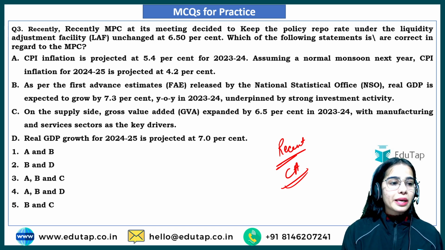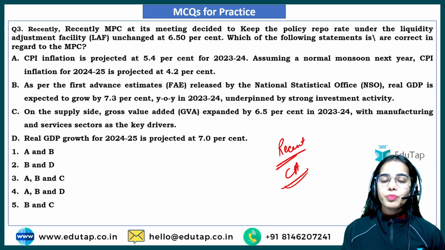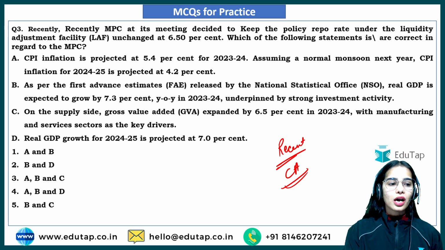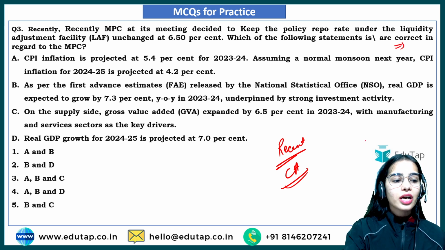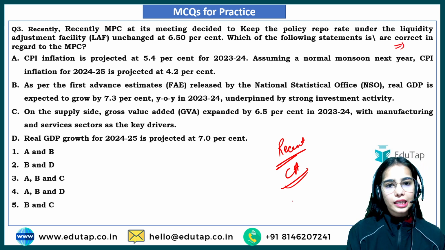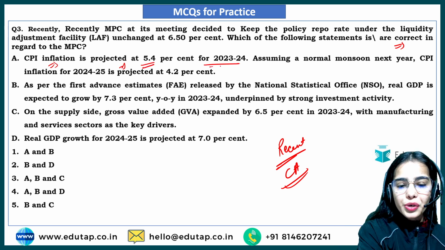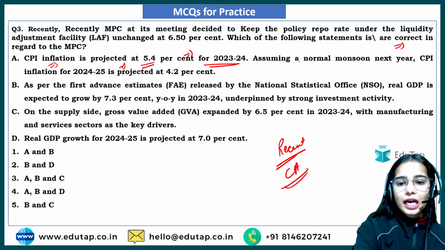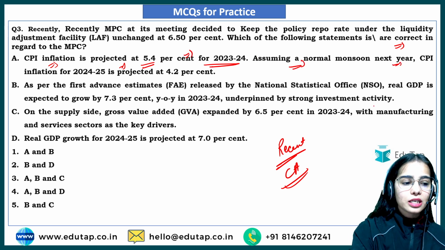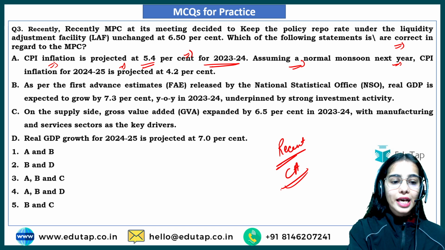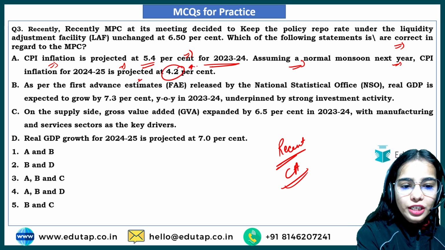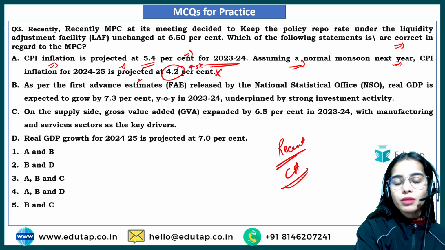Recently, the MPC at its meeting decided to keep the policy repo rate unchanged. Which of the following statements is or are correct in regard to the MPC meeting that has recently happened? CPI inflation is projected at 5.4% for 2023-24. So this is correct. Assuming a normal monsoon next year, the CPI inflation for 24-25 is projected at 4.5%. So this becomes incorrect.